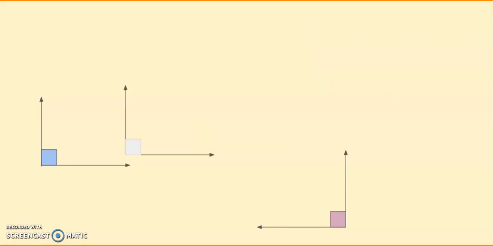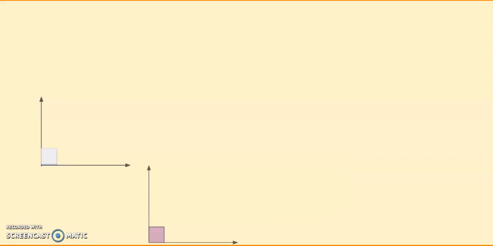I'm just bringing this angle closer to our first angle, and when it is placed on it, it is equal to the first one. Of course, it will be equal because both are 90 degrees. Now let us see the other third angle also. I have just flipped it, and when it is placed, it also coincides with the first 90 degrees angle. It's very clear. All the 90 degrees angles are equal.